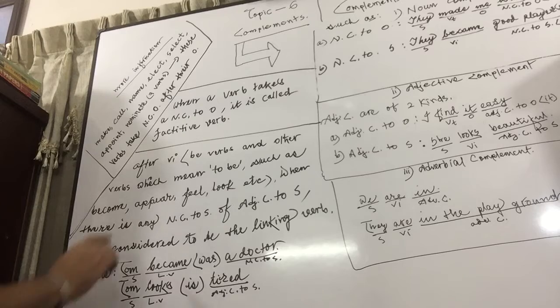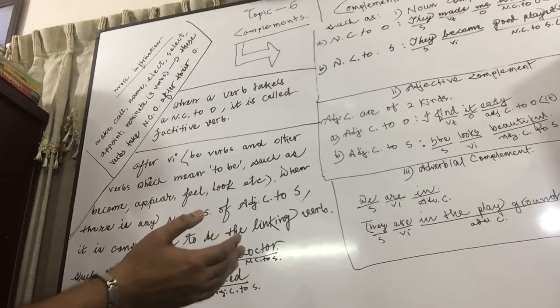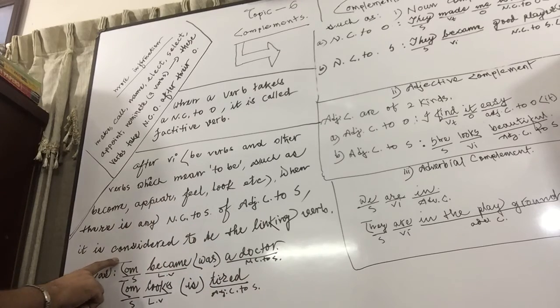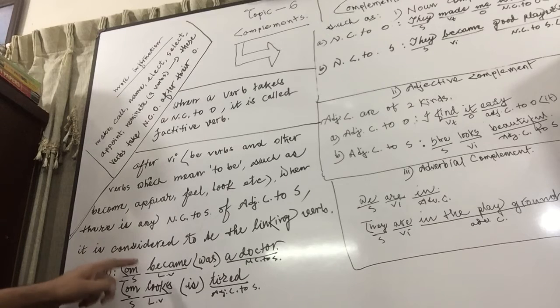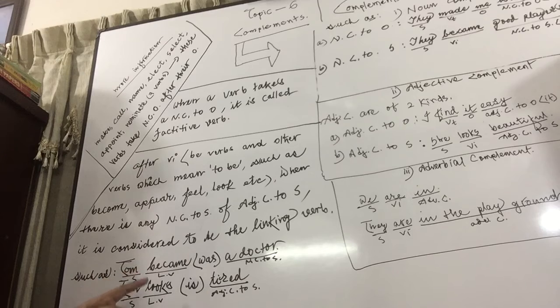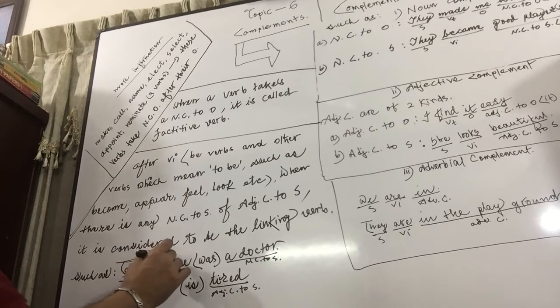But when they are used as VI and take a noun or adjective, they are called linking verbs. That is, Tom became a doctor. Became means what? I told you before: these are be verbs and such verbs which mean to be. Became means was.